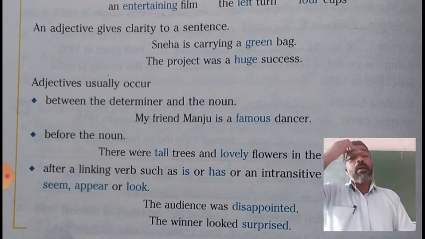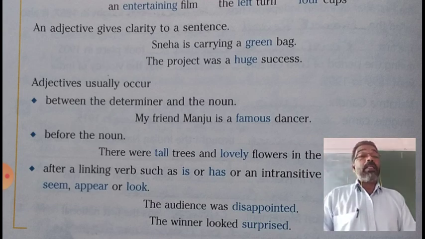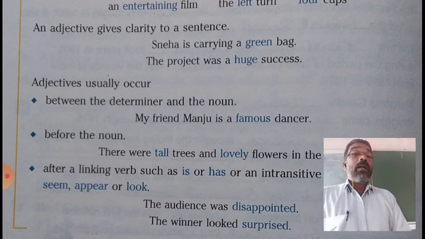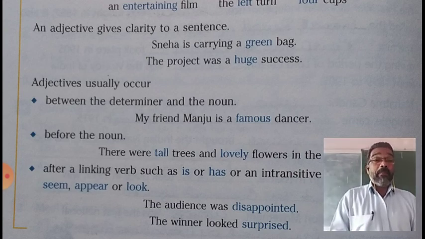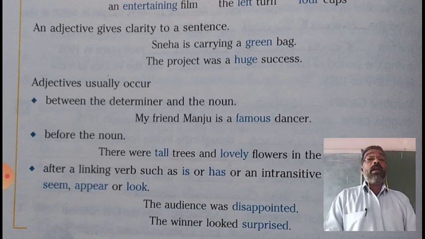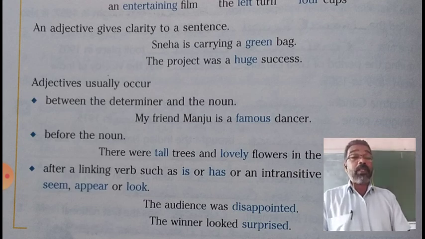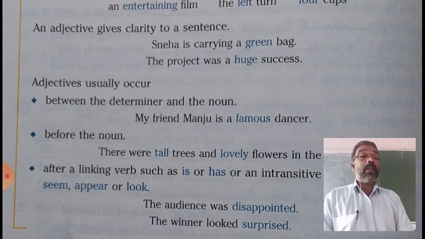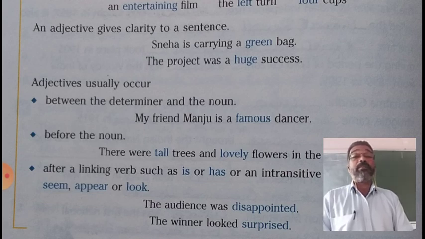For example, my friend Manju is a famous dancer. Dancer is the noun, and a determiner is used, a. So the adjective famous comes between the determiner a and the noun which the adjective qualifies, dancer. So the place of famous is between the determiner a and the noun dancer.